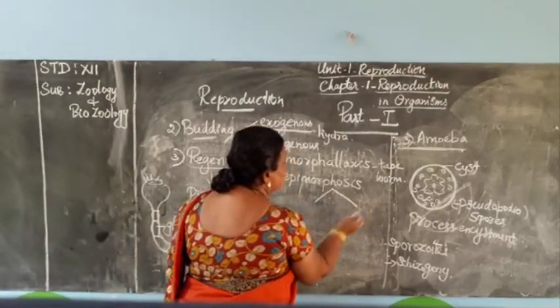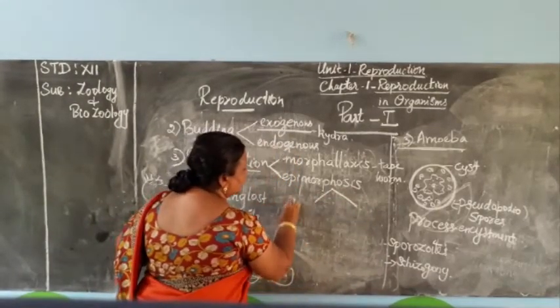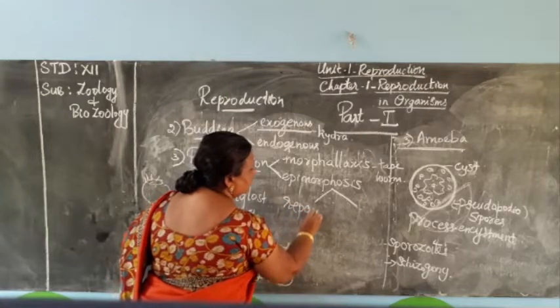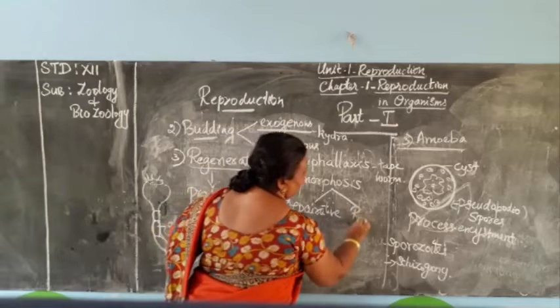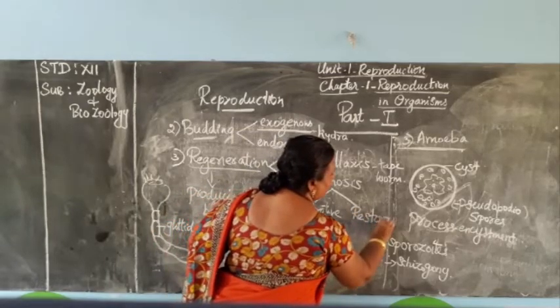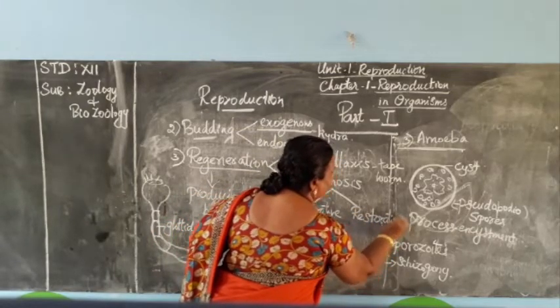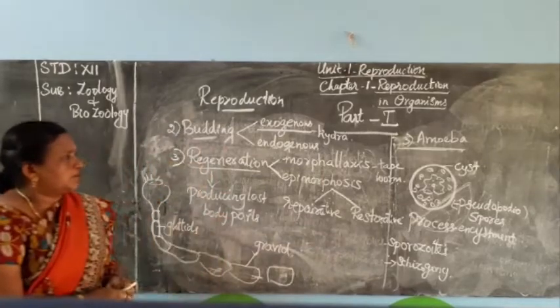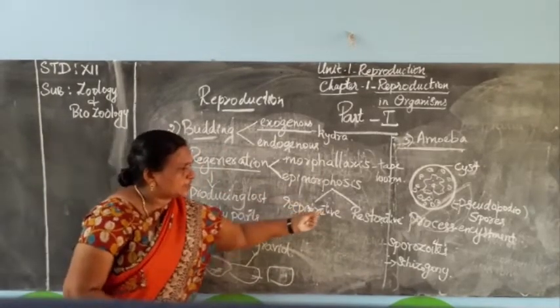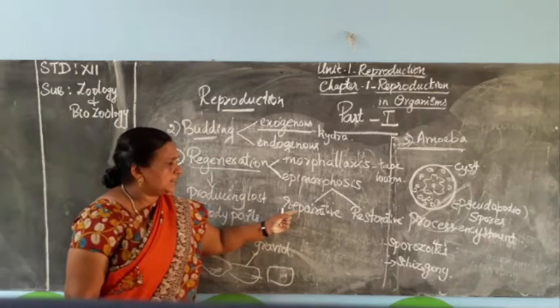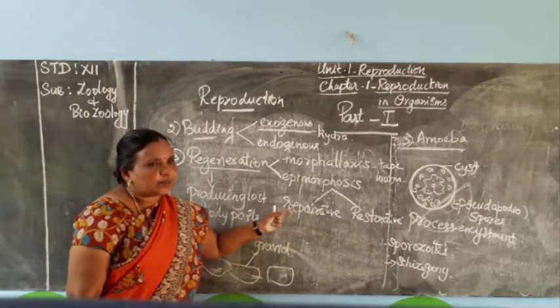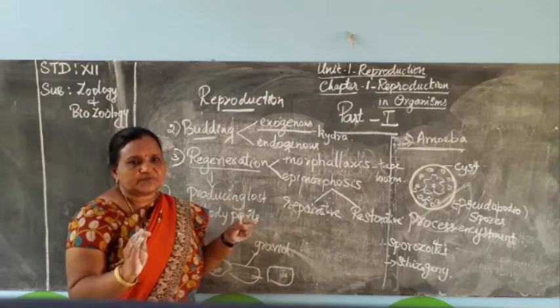Next, epimorphosis. Epimorphosis is also having two types, reparative and restorative. In the reparative state, they are able to repair only the tissues of the organism.